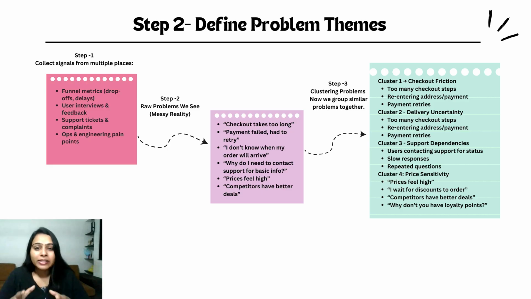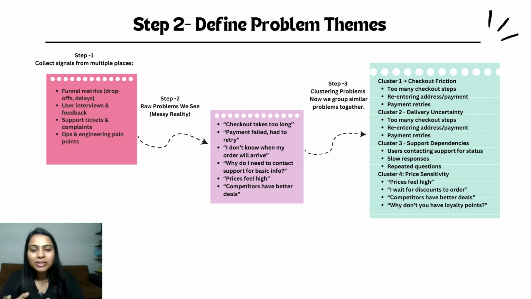Basically, we are listening to what users are actually saying. Things like, hey, checkout is taking too long, or I had to retry my payment, or when exactly will my order arrive. We are just pulling all those raw signals before making any solution.